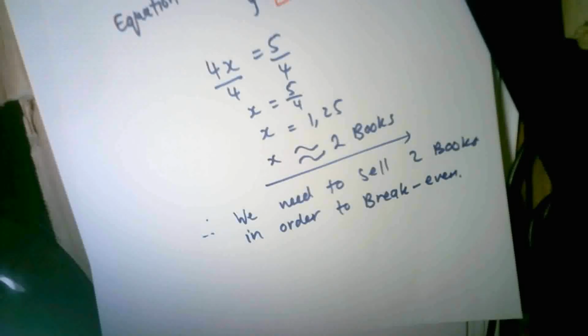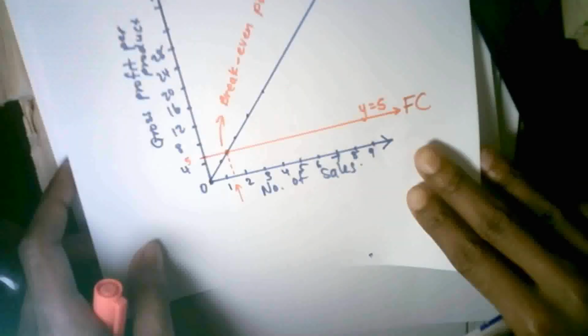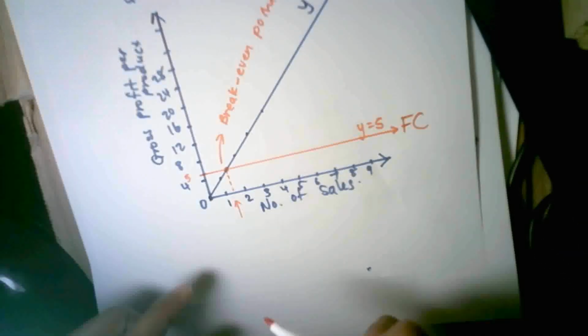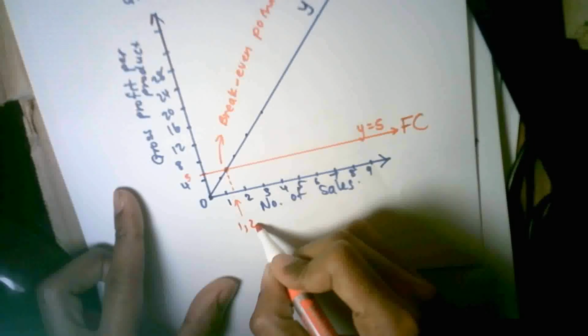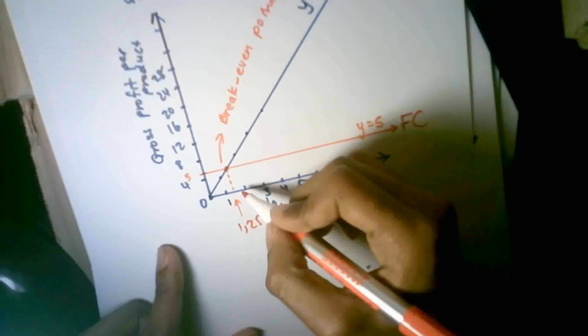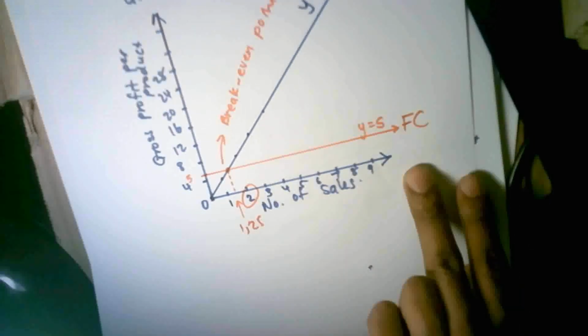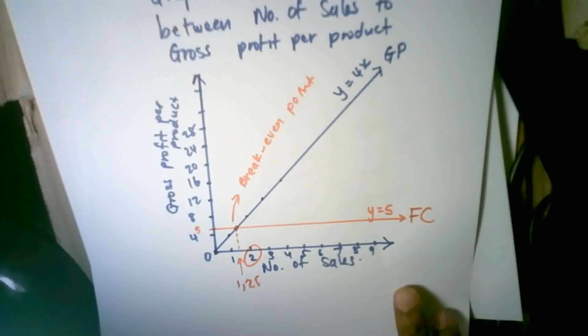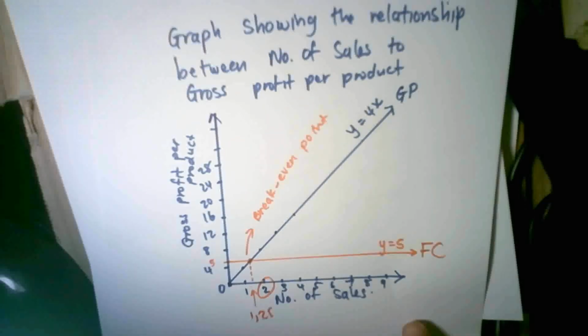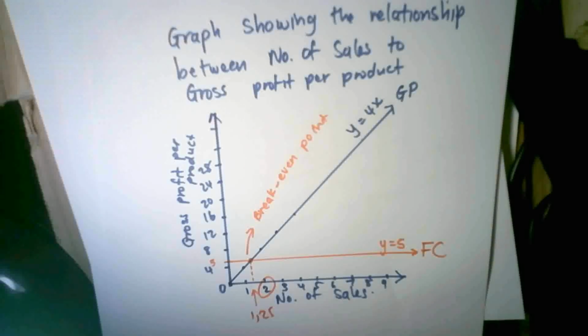If I look at my graph, I can see that this point here is actually 1.25. But of course, we use 2 as the point because it's very unlikely for a book to be 1.25. I mean, imagine selling 1.25 books. Doesn't make any sense.